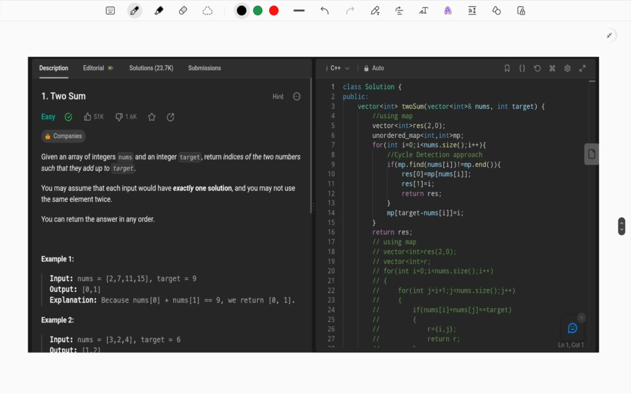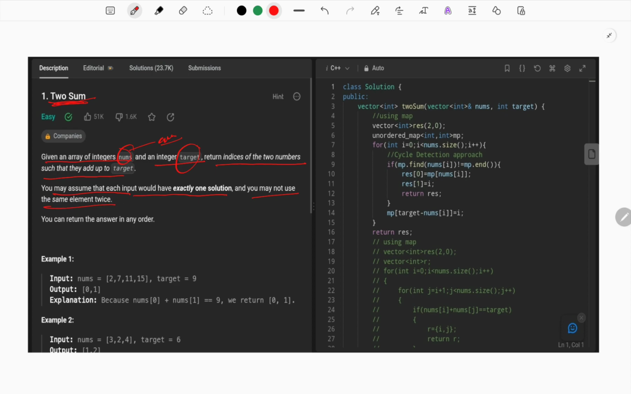Yeah, so now read the question. This is the Two Sum question. Given an array of integers nums, that is your array here, and an integer target, that is t, return the indices of two numbers such that they add up to target. It means we have to pick two elements from the given array and match the target. If we are able to match the target, we have to return the indices of those elements. You may assume that each input would have exactly one solution, and you may not use the same element twice.